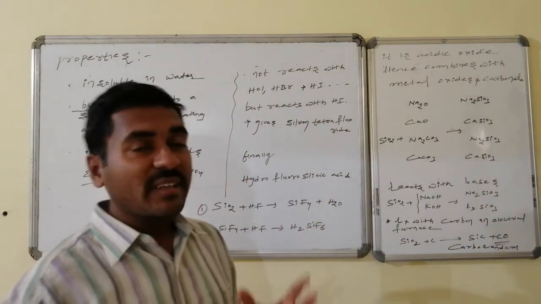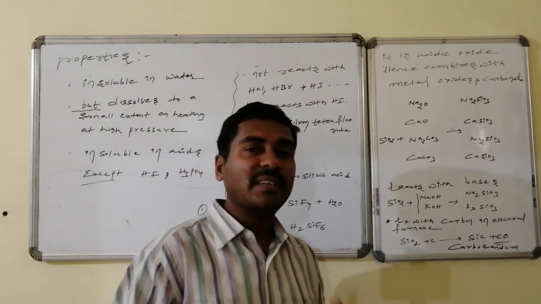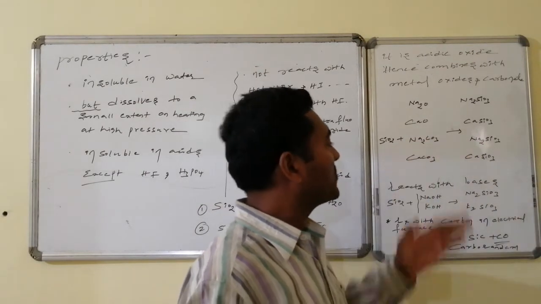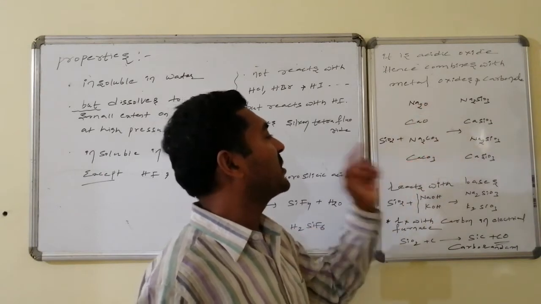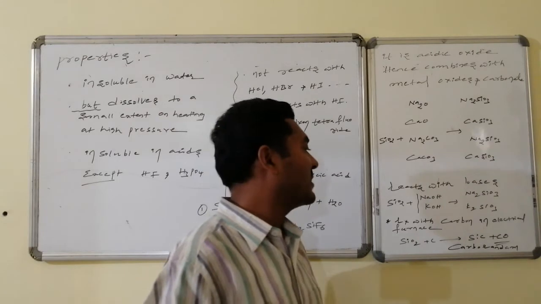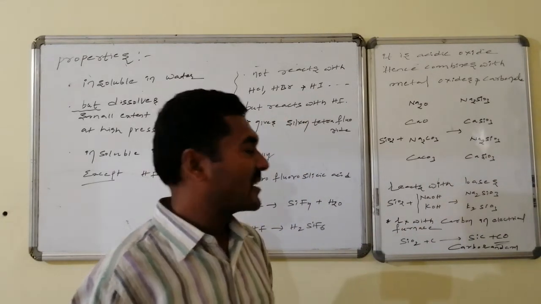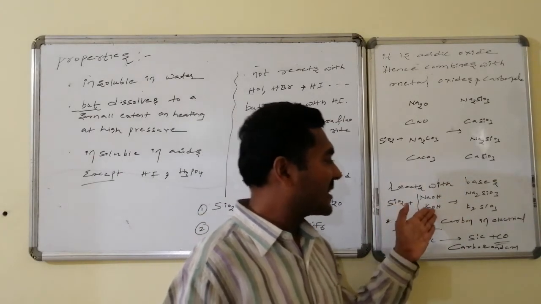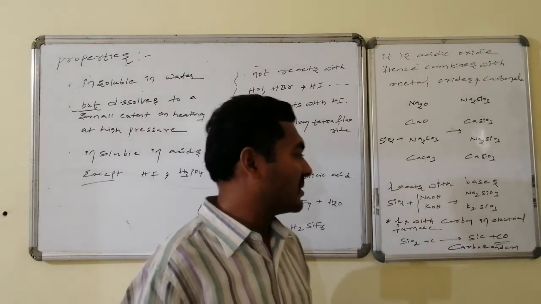Similarly, being a non-metal oxide which is acidic in nature, it readily combines with basic oxides as well as basic carbonates: sodium oxide, calcium oxide, sodium carbonate, calcium carbonate. It leads to the formation of new salts, that is sodium silicate, calcium silicate. It reacts with bases also because it is acidic in nature. On reaction with sodium hydroxide, sodium silicate followed by water forms. On reaction with potassium hydroxide, potassium silicate followed by water formation takes place.